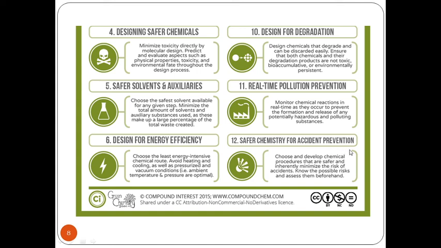So these 12 principles can be utilized when there is a complete green chemical procedure that can be followed, which can be moved away from conventional chemical methods.